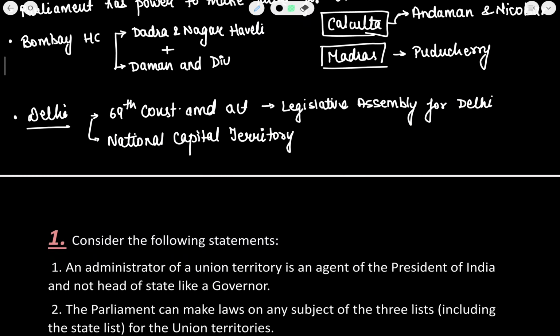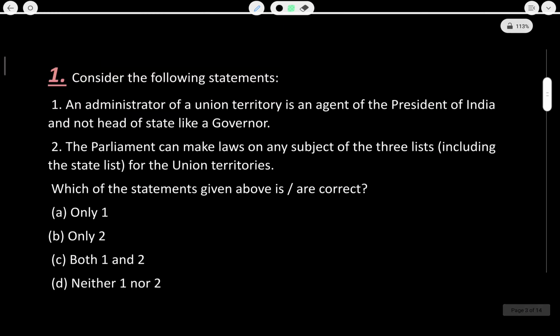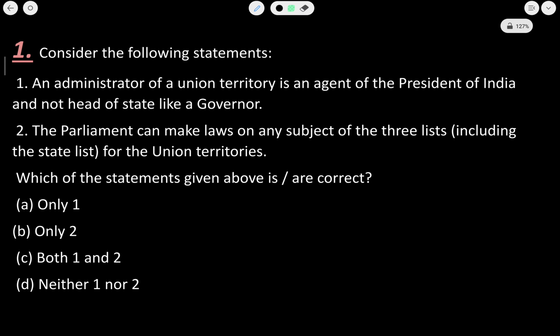Okay. Now let us start with the questions. Let us try and solve this. This is a small chapter, not very much to ponder about in this chapter. So let's start with the questions now.